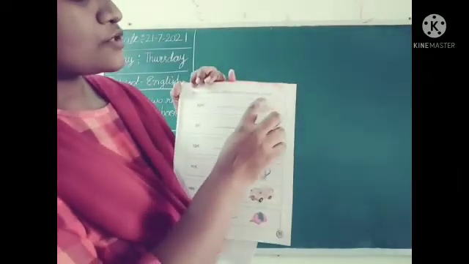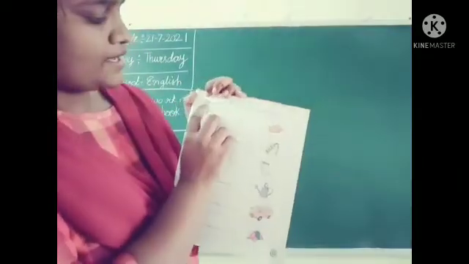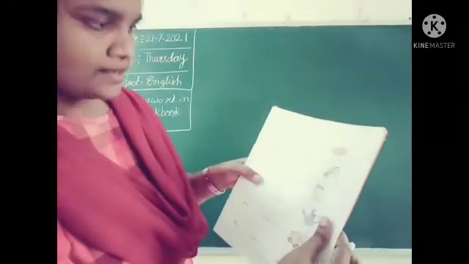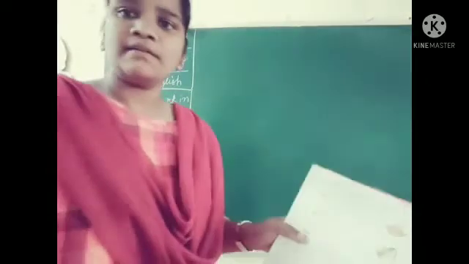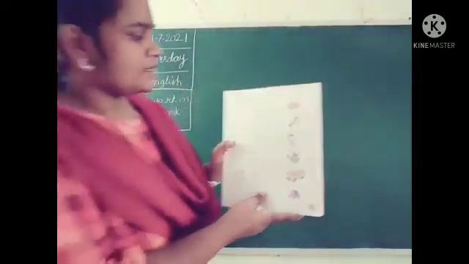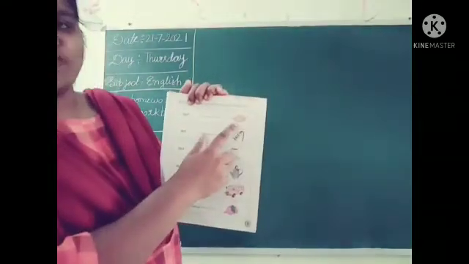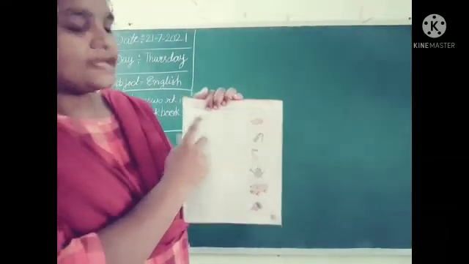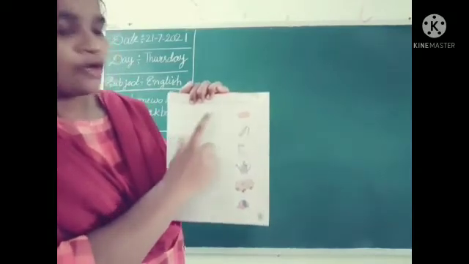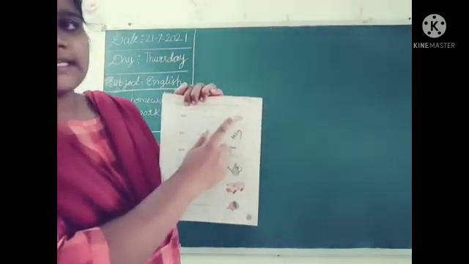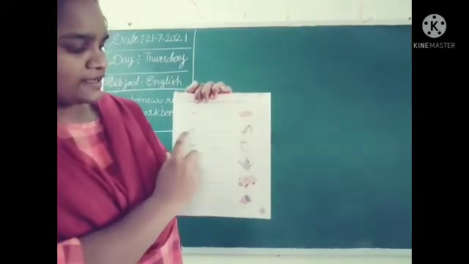Now see, all of you look here. Make words using the jumbled letters to name the pictures. Here they give the pictures and here give the letters in jumbled. Okay, now we have to write the correct spelling. See, A-Y-M means this is the yam. Now we have to write yam spelling.